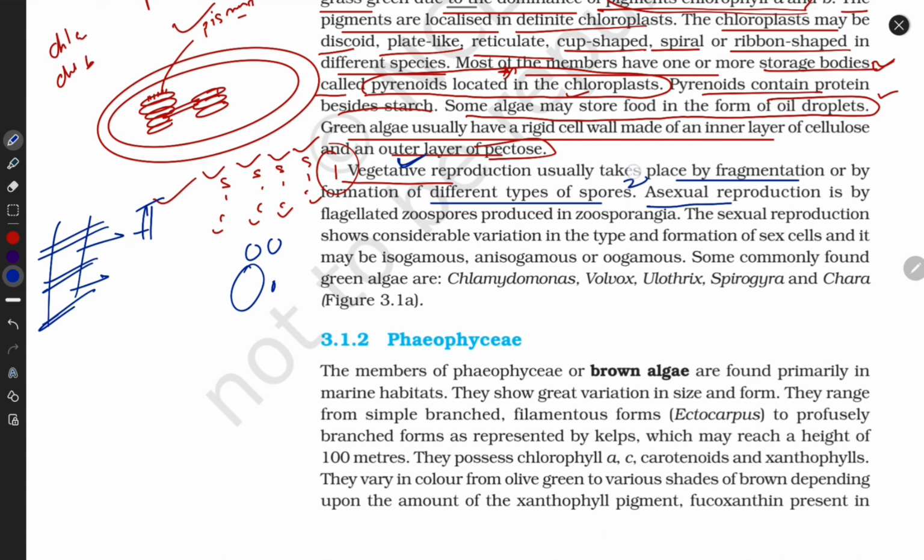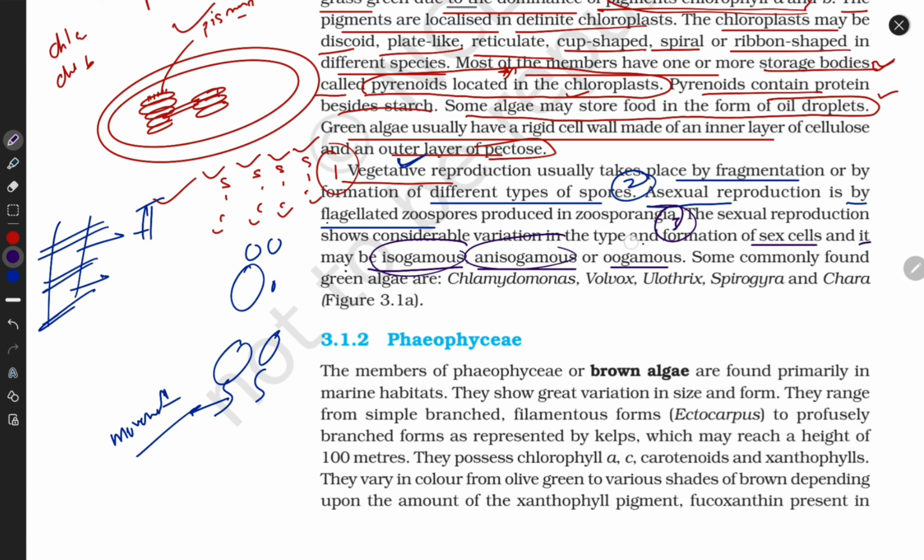Now let's talk about the second type, asexual reproduction. This reproduction is by flagellated zoospores. Guys, they have flagella, and flagella are directly helpful in movement. The next type of reproduction is sexual. It means some classes of Chlorophyceae have reproductive organs also, meaning they have sex cells. It may be isogamous, anisogamous and oogamous.